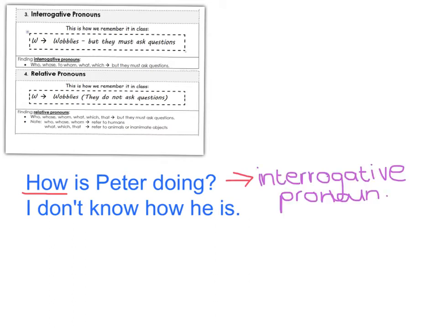Now have a look at the sentence just below it. I don't know how he is. Here I see the word how again. And now here I have determined that if it is an interrogative pronoun, it could start with a W, who, whose, to whom, which, what, but also the word how. But the key is it has to ask a question. So here I find the word how, and it is not asking a question. So I know the word how cannot be an interrogative pronoun.